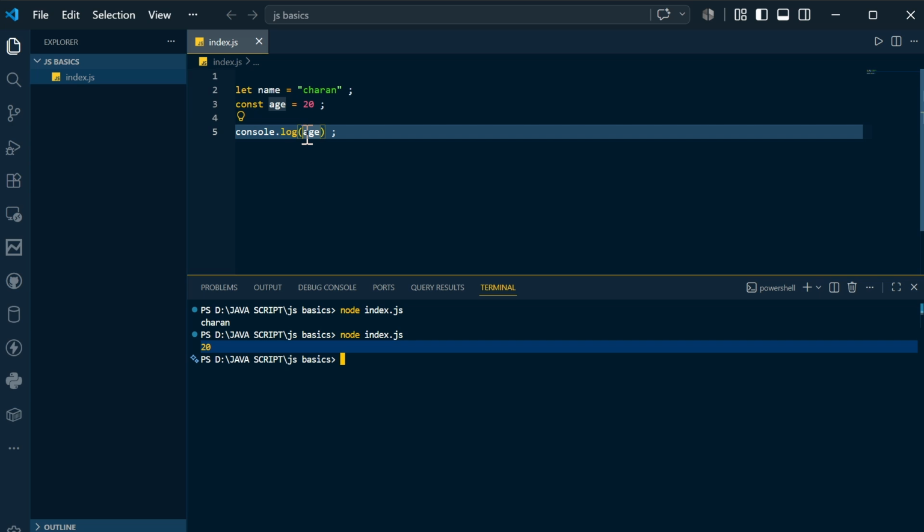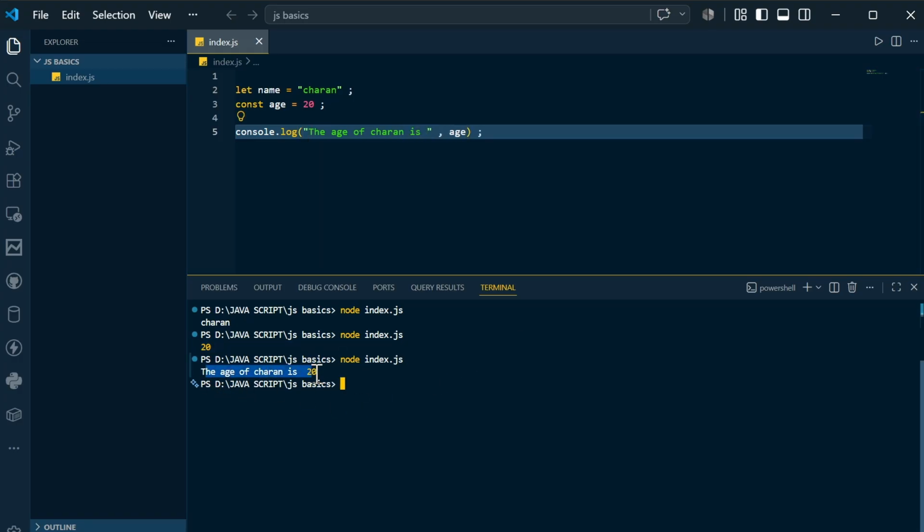And not only that, if you want to print any sentence, like let's say the age of Charan is. So if we again compile and run, you can see the age of Charan is 20. So this is one way of printing the variables in console.log.